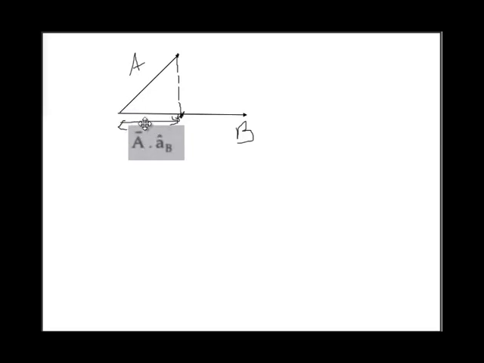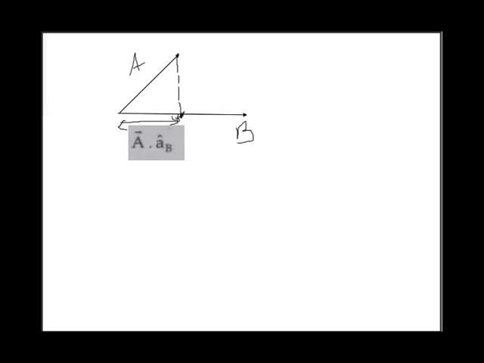Okay. Then the next topic is vector component of A in the direction of B. So vector component of A in the direction of B is just the scalar component that we have achieved here with a direction added. So A dot A cap B gives you a scalar component, which is the scalar projection of A on B. But for the vector component of A on B, we have to just add a direction.